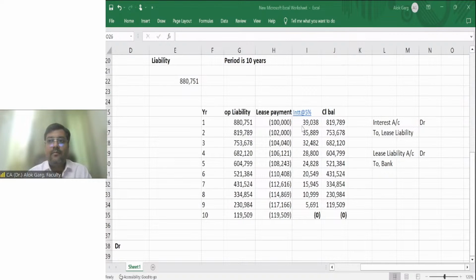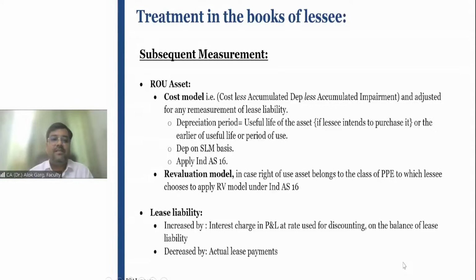Clear? Yeah. Very good. So friends, as far as subsequent measurement is concerned, the right of use asset can be measured either by cost model or by revaluation model. Ind AS 116 says that you have to apply Ind AS 16 Property, Plant and Equipment for the subsequent measurement. What is the cost model? So cost minus accumulated depreciation minus accumulated impairment loss.